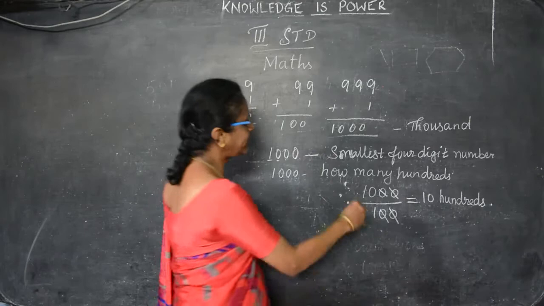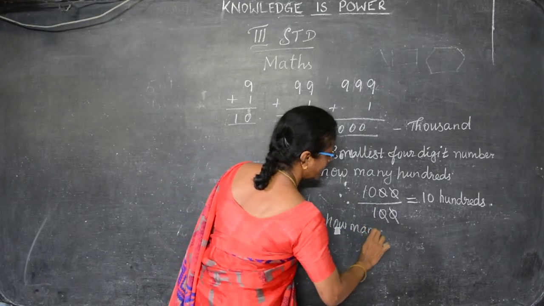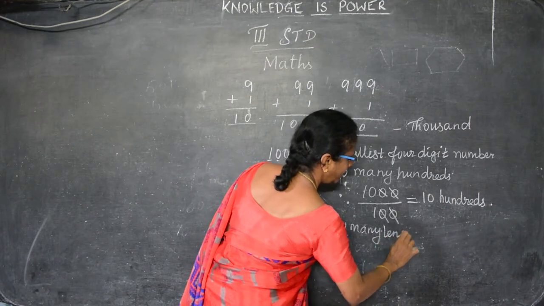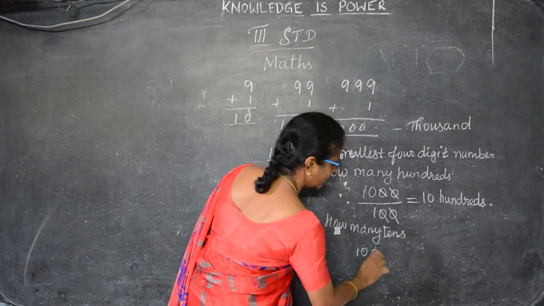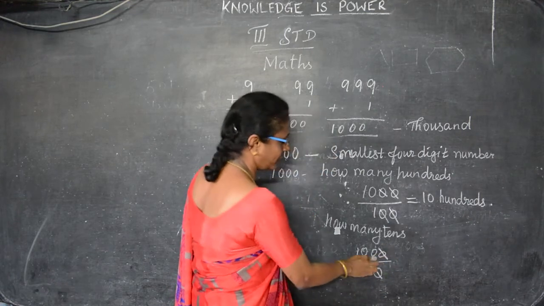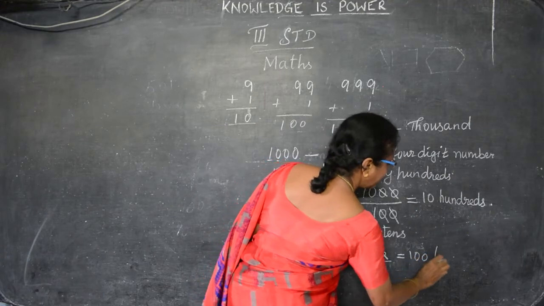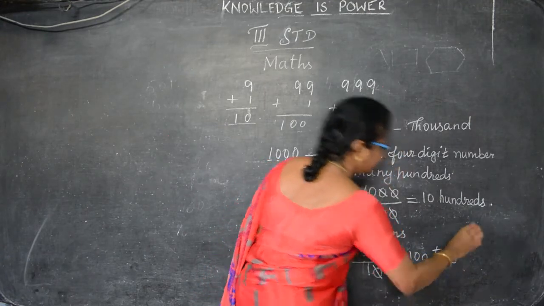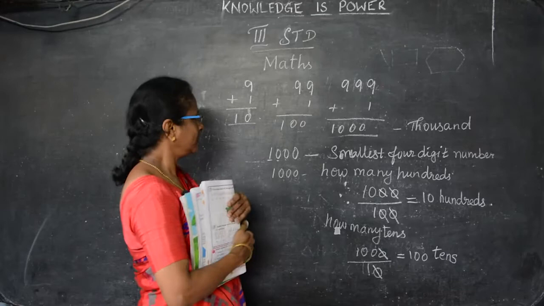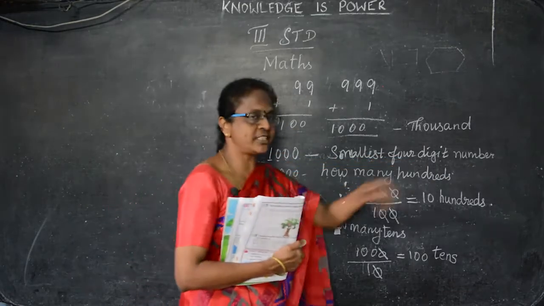And how many tens here? How many tens in 1000? How many tens na என்ன பண்ணுங்க? அதே 1000ல by 10 போடுங்க. போட்டிங்கன்னா 10 க்கு 10 strike off பண்ணா remaining 100 is there. So you have to write 100 tens. Can you understand, children? Okay, so 1000 is the smallest 4-digit number.